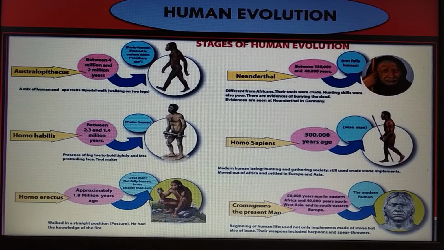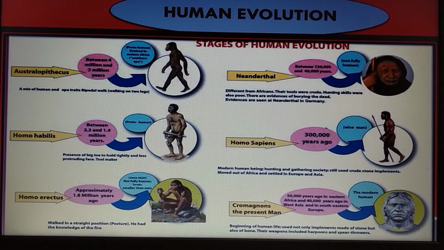Evidence is seen at Neanderthal in Germany. The next one is Homo sapiens, modern human being, a hunting and gathering society. Still used crude stone implements, moved out of Africa and settled in Europe and Asia.